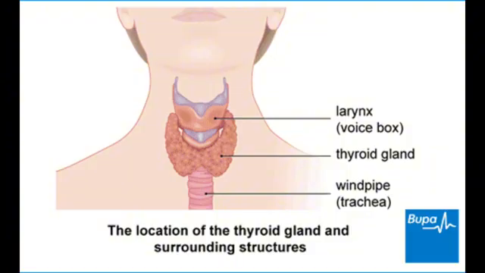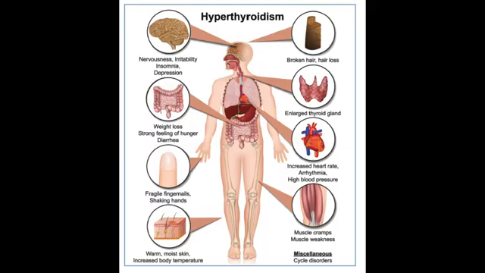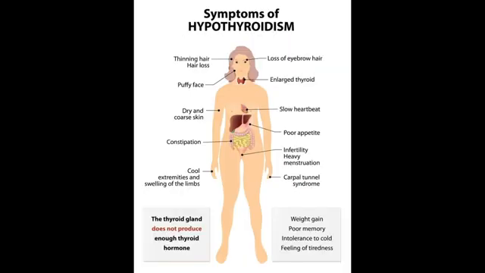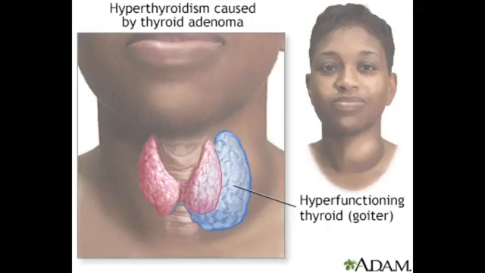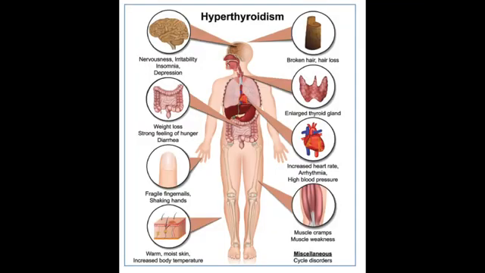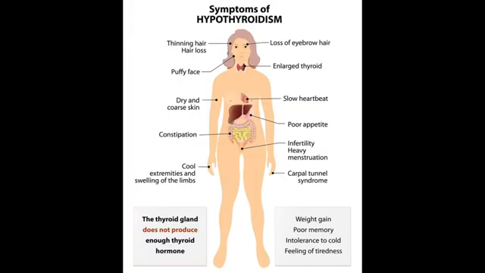Graves' disease. Graves' disease is the most common cause of overactive thyroid. It can run in families and can occur at any age, although it is most common in women aged 20 to 40 years old. You are more likely to develop Graves' disease if you smoke. Graves' disease is an autoimmune condition.